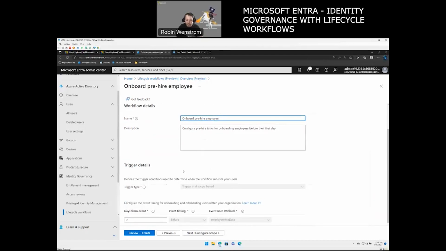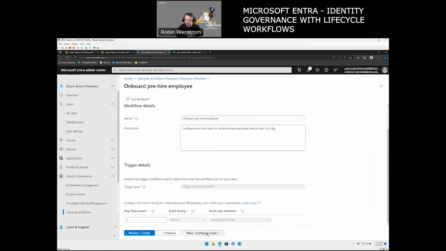I can go in and give it a name, but I'm just going to leave this as default currently. But here you also have a trigger scope. The trigger type, that is how we make sure that the HR system is reporting in and how we trigger this flow. So if you're familiar with Power Flow in general, this will be very familiar. So in our case, we see we have days from the event. So we can say 3 days from the event before the employee hire date. So if you remember, we had an employee hire date of today for Luke. So if we had waited 7 days or 3 days in this example, this flow would have been triggered.